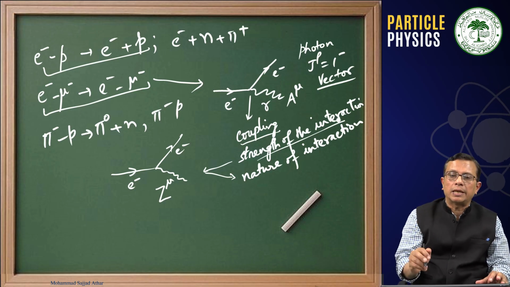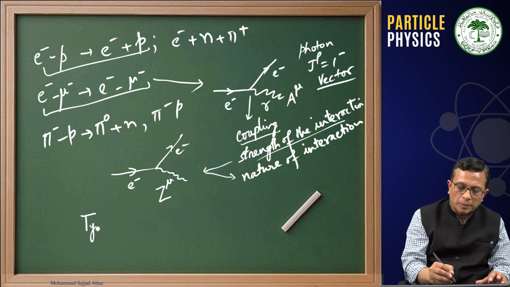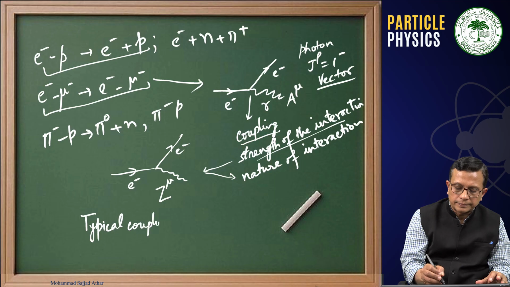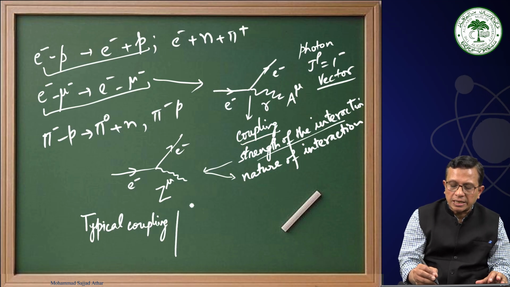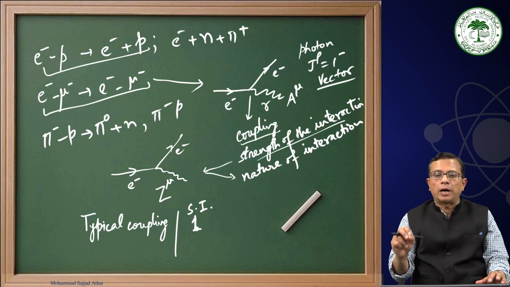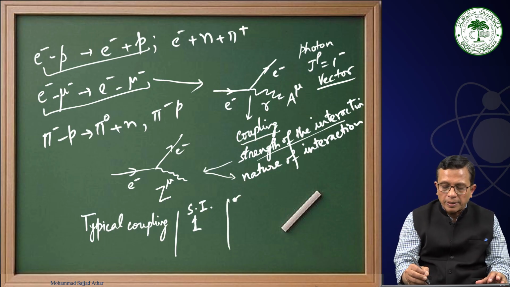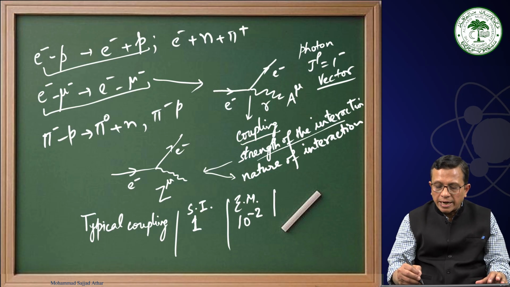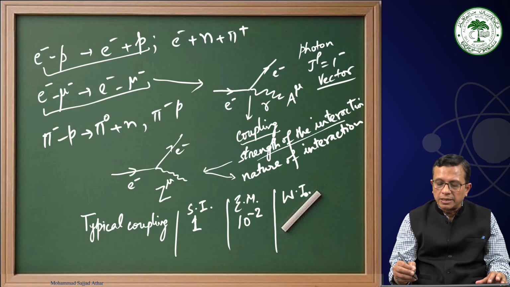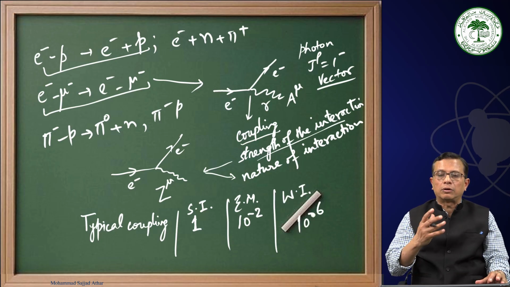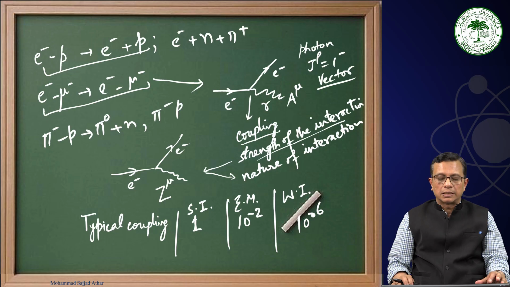For the typical coupling, if for strong interaction the strength of the coupling is say 1, then in the case of electromagnetic interaction the strength of the coupling will be 10 power minus 2, and in the case of weak interaction the strength of the coupling will be of the order of 10 power minus 6.